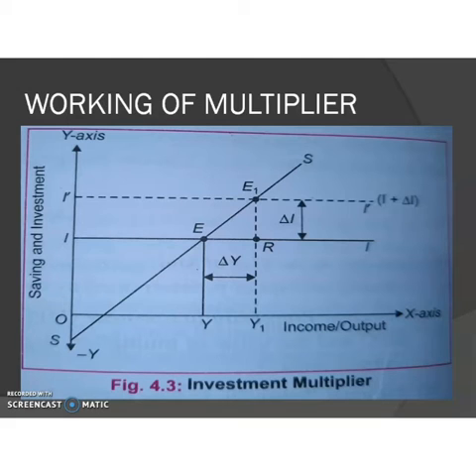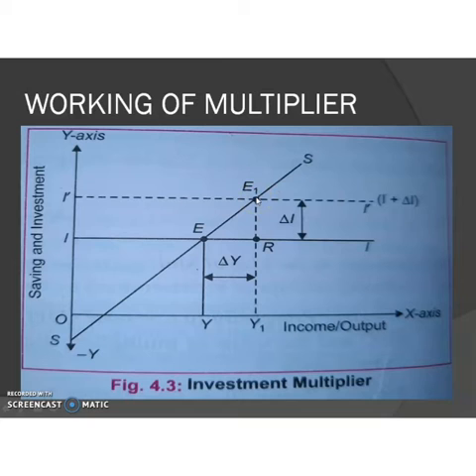So the equilibrium will shift from E to point E1, and the corresponding equilibrium level of income will be OY1. Okay. So where the new planned investment is equal to planned saving at point E1, this is the new equilibrium point.